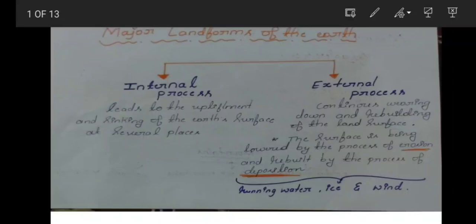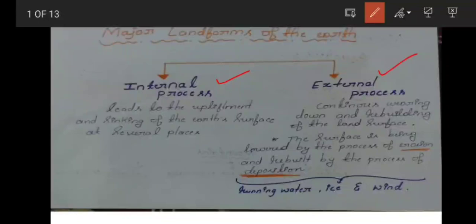Today we are starting with a new chapter from geography, that is chapter 6, major landforms of the earth. See, the surface of the earth is not the same everywhere. Some parts of the lithosphere may be rugged and some are flat. So these landforms are a result of two processes. One is the internal process, another one is the external process.